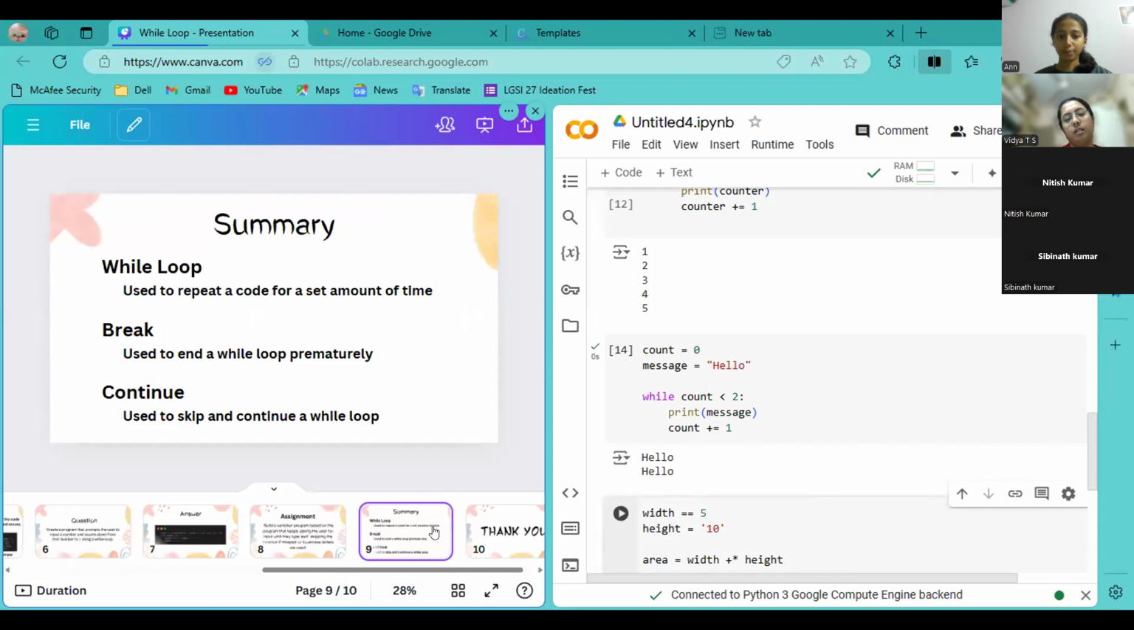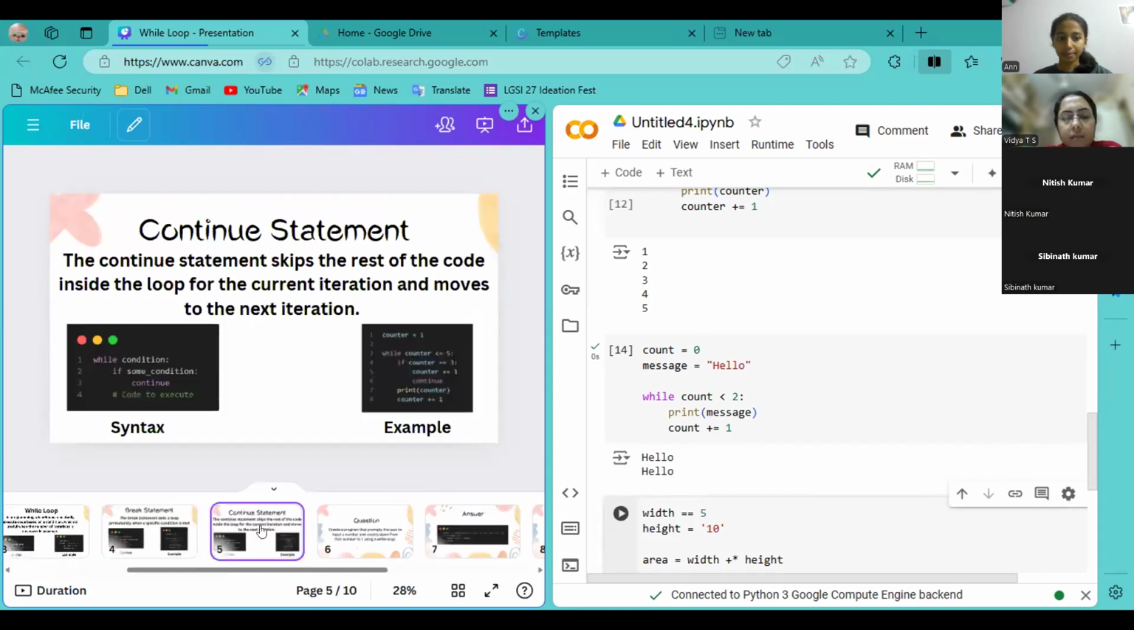The next topic that we had discussed earlier was continue. The continue statement, as it's written there, is used to skip and continue a while loop. So we'll start by explaining the while loop in your own words. You can tell us what you understood. You can start now.